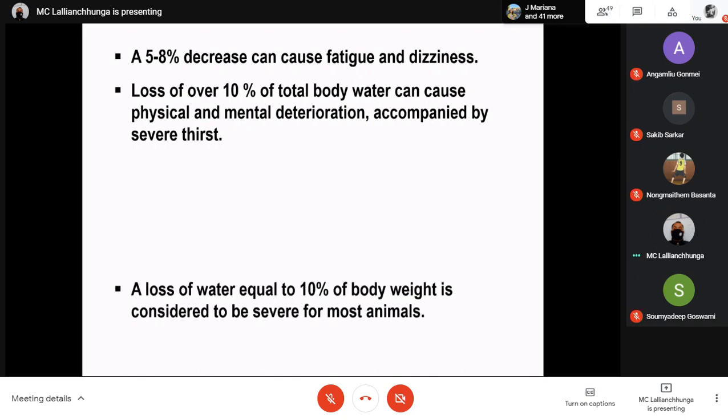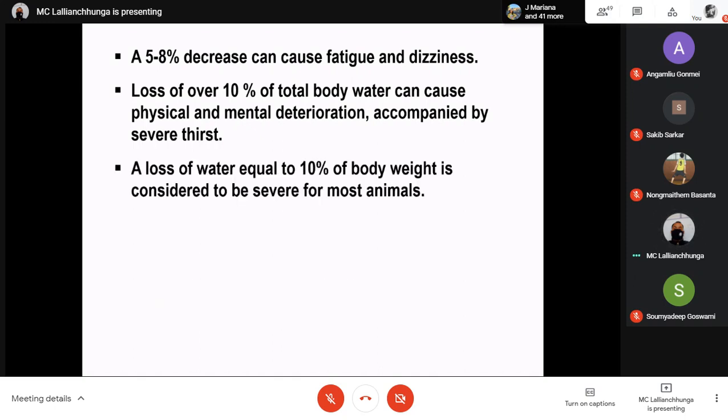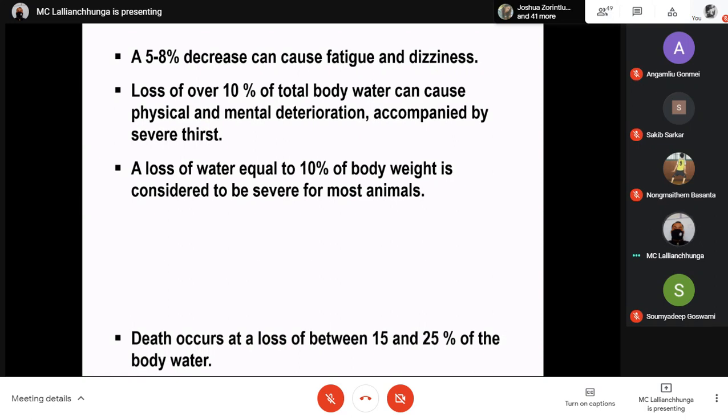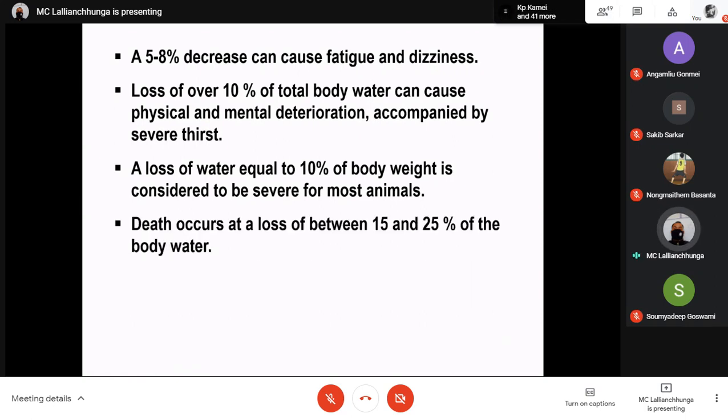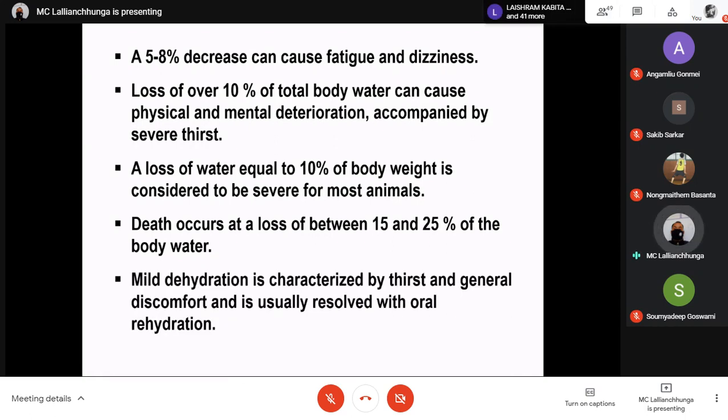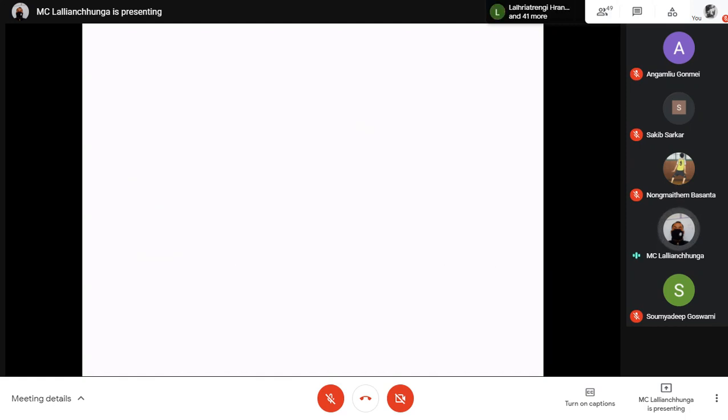Okay, all these things, it is very easy to understand. A loss of water equal to 10% of body weight is considered to be severe for most animals. That occurs at a loss of between 15 and 25% of body water. Okay, so this is a very severe condition. Mild dehydration is characterized by thirst and generally discomfort and is usually resolved with oral rehydration. We all know very well all these things.